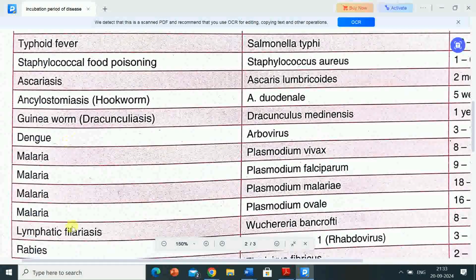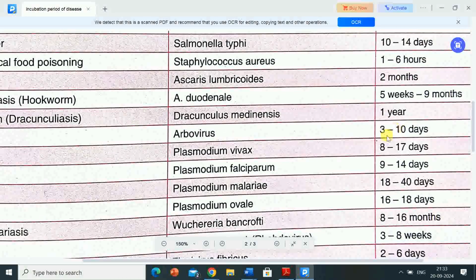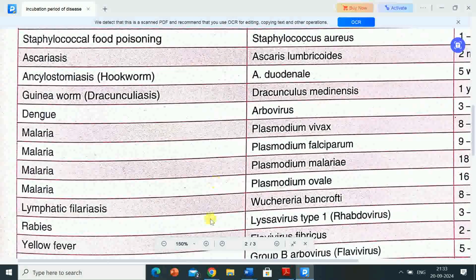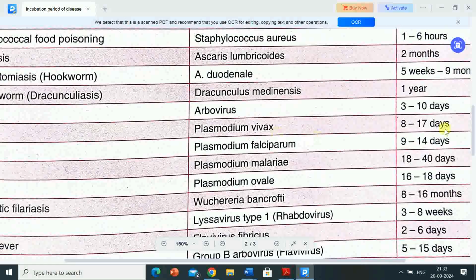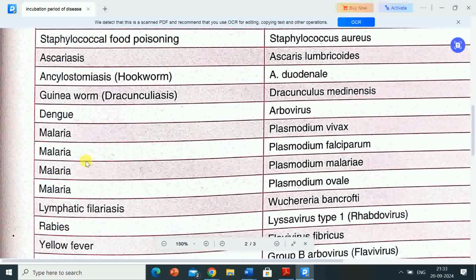Next disease is dengue. The causative organism is arbovirus, and its incubation period is 3 to 10 days. Next disease is malaria. The causative organism is Plasmodium vivax, and its incubation period is 8 to 17 days. Next disease is malaria. The causative organism is Plasmodium falciparum.